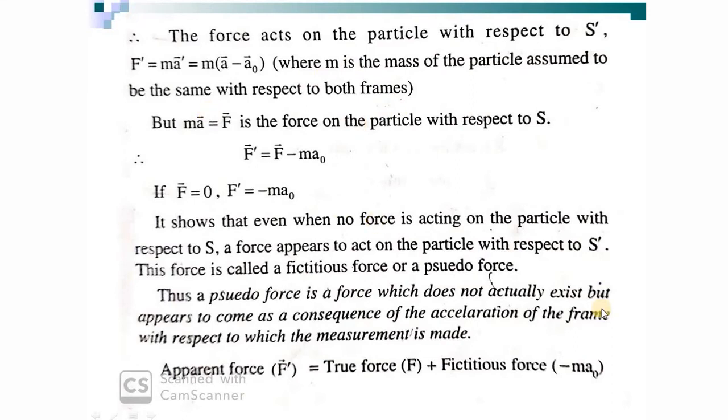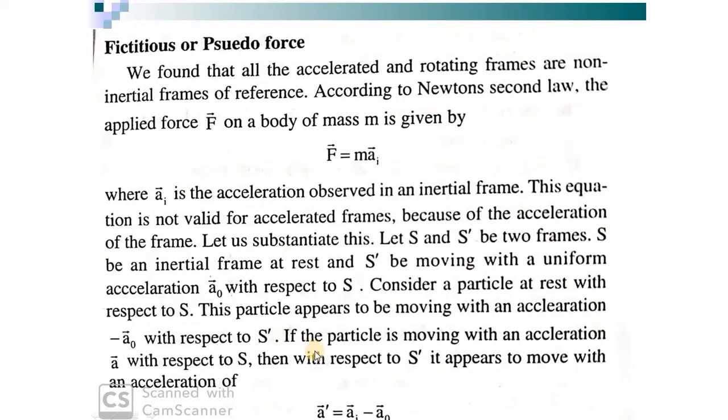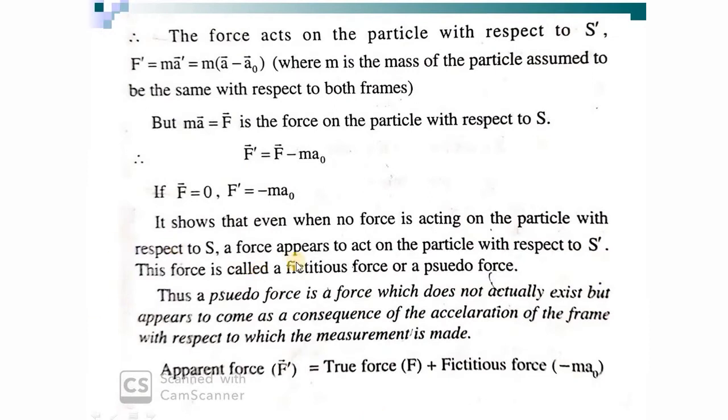So what am I doing next? Here I have acceleration, so if we multiply everywhere by the mass of the particle, what do I get? m a prime is equal to m a_I minus m a0. So what I get is F prime equal to F minus m a0. F prime, the force in the S prime frame, is the force in the S frame minus m a0. The force experienced by the particle in the S prime frame is equal to the force experienced by the particle in the S frame minus m a0.